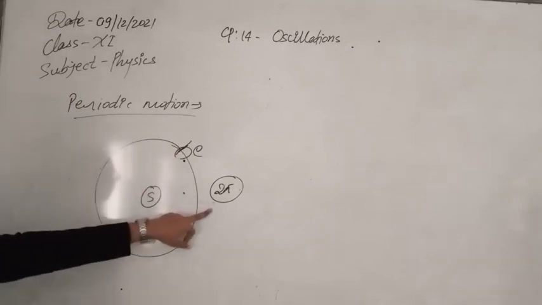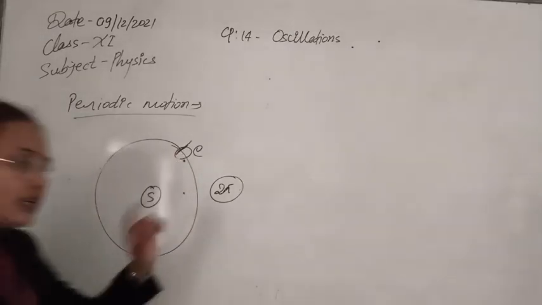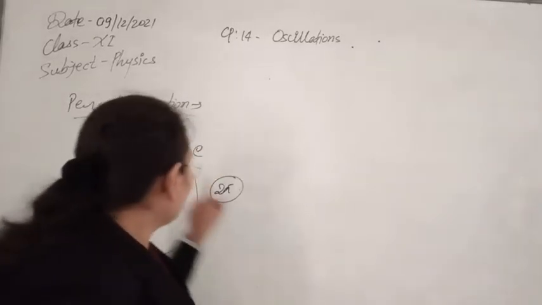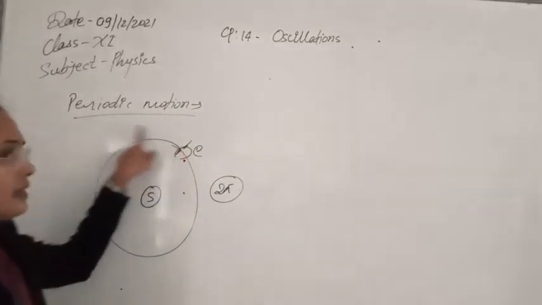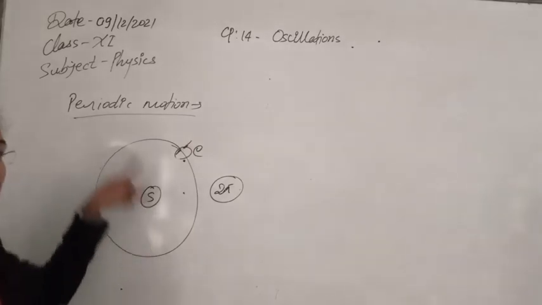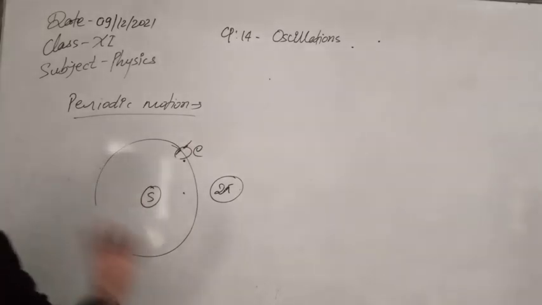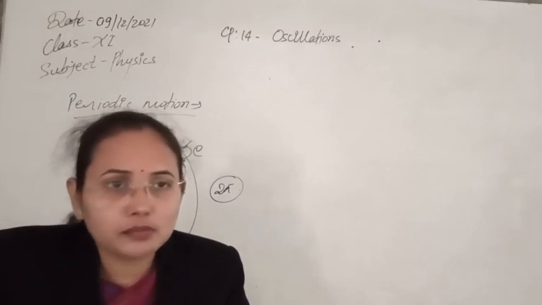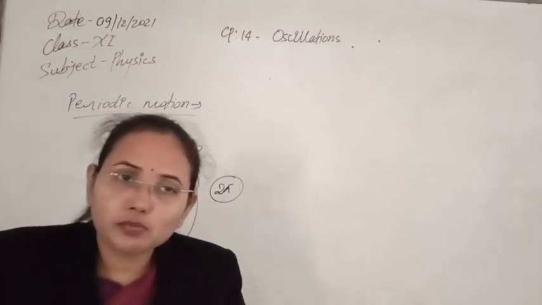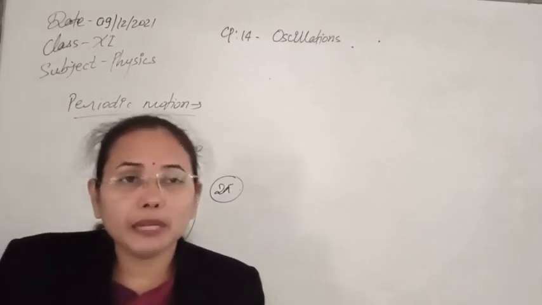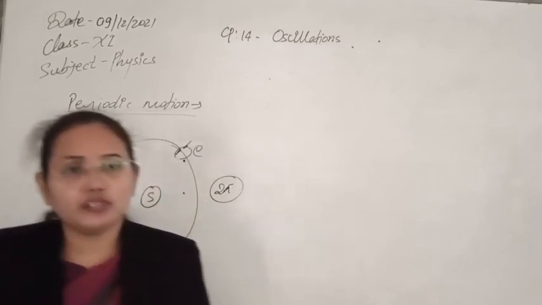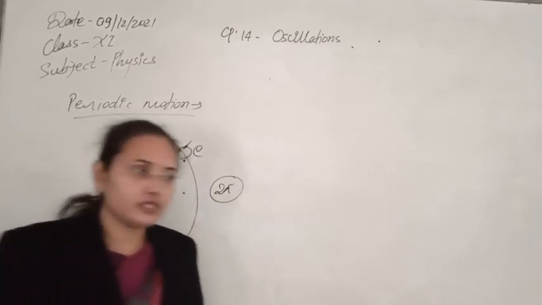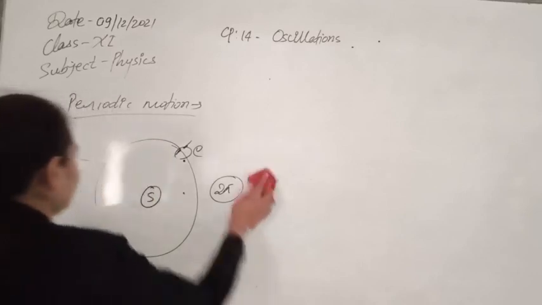After this, continually it will again come to its initial condition, again it will go, again it will come. You can see this kind of motion is continuously repeating, and that is known as periodic motion. So periodic motions always repeat their own path after a certain interval of time or space.